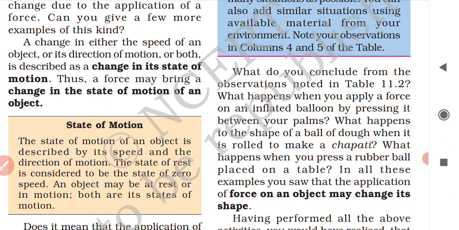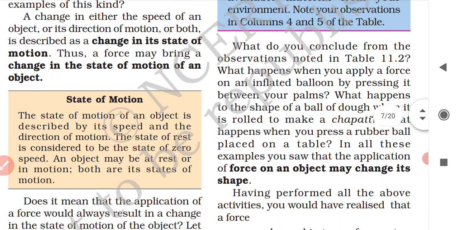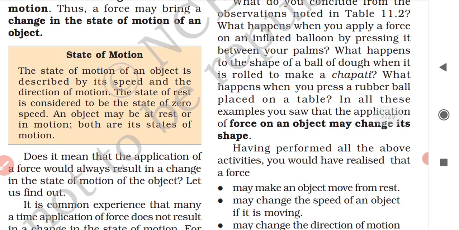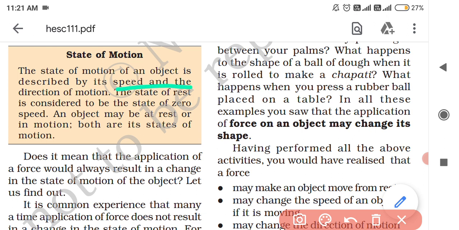Thus, a force may bring a change in the state of motion of an object. Clear? So the state of motion of an object is described by its speed and direction of motion.